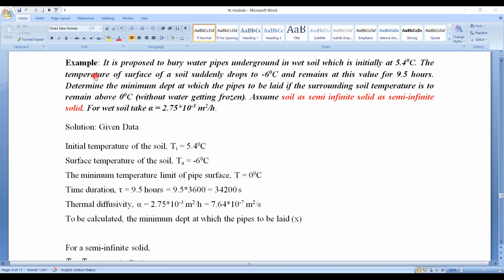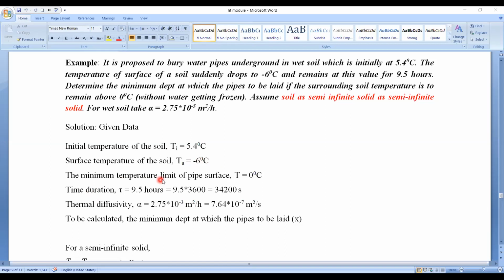Now, the soil temperature suddenly drops to minus 6 degrees centigrade, so this is the surface temperature of the soil. You can take the symbol T naught for surface temperature equals minus 6 degrees centigrade.